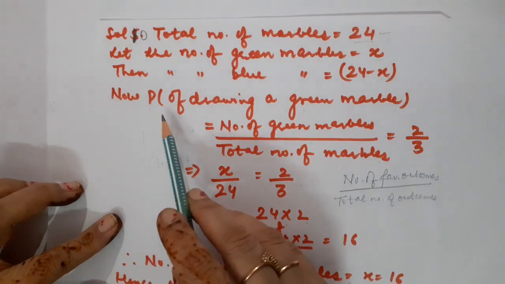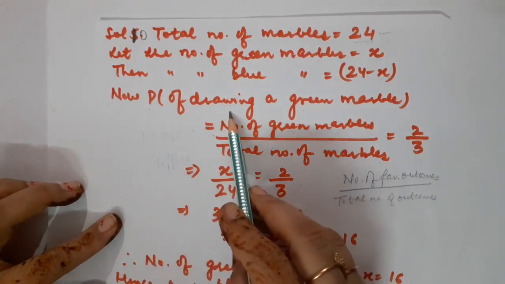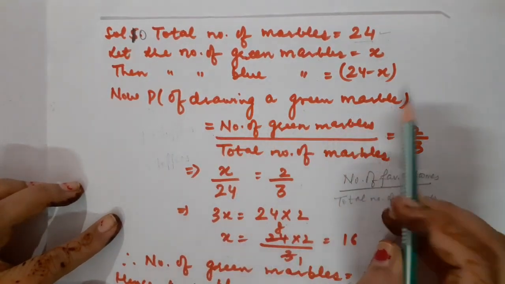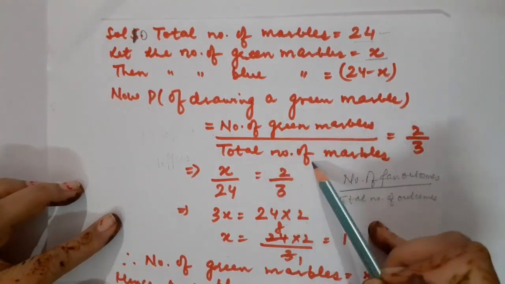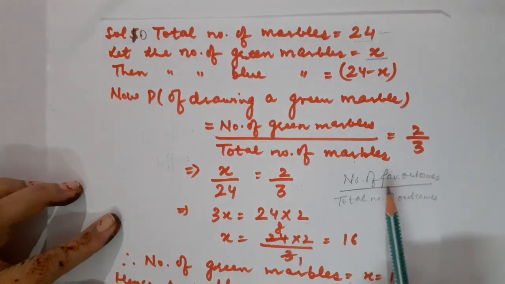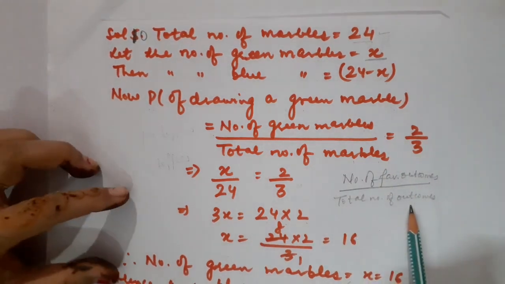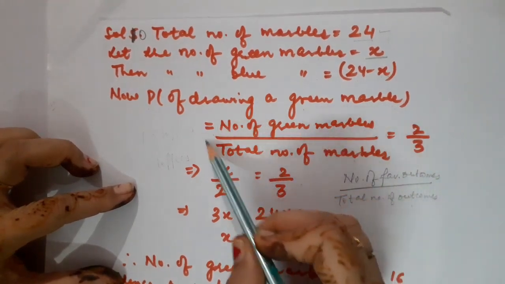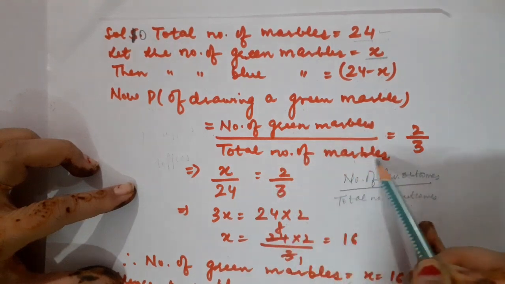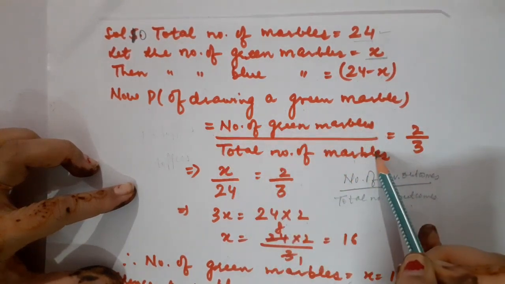Correct? We have the probability of drawing a green marble given. Number of green marbles is x upon total number of marbles, or you can write number of favorable outcomes upon total number of outcomes. That depends on your choice. So this is equal to 2 by 3, given. This is the probability of drawing a green marble.